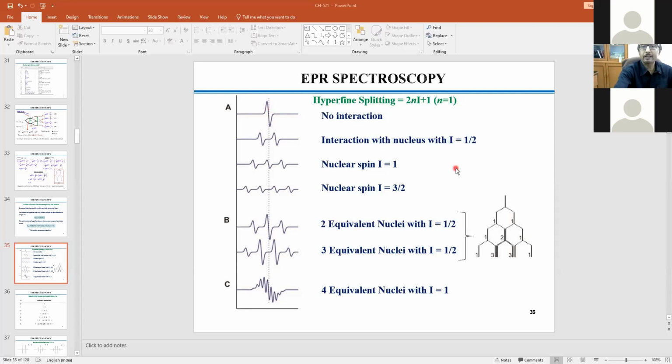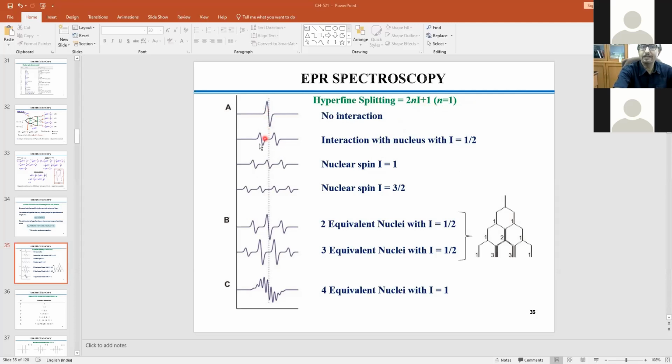Now let us consider only the simple organic molecule. Then you have, say, one particular electron, I equal to half, that is 1H if I consider. 1H, of course it's not organic, but the situation is the same. So 1H, that means 2 into 1 into half plus 1, so 2 lines.